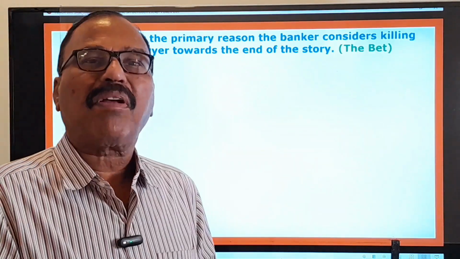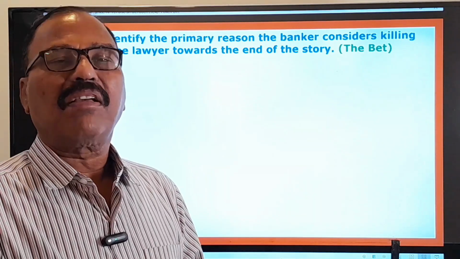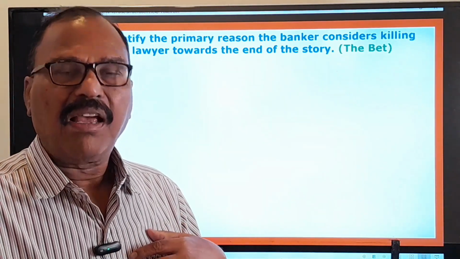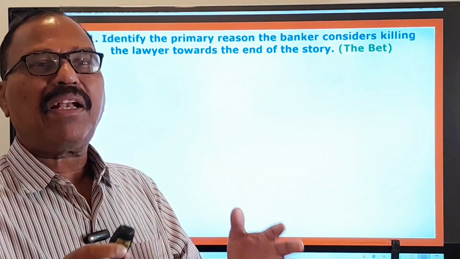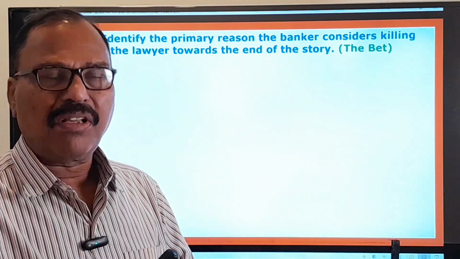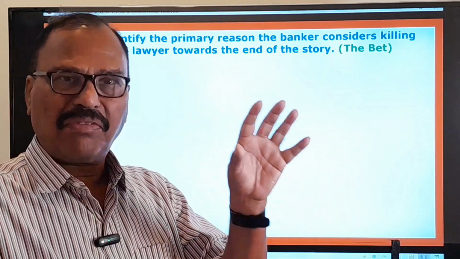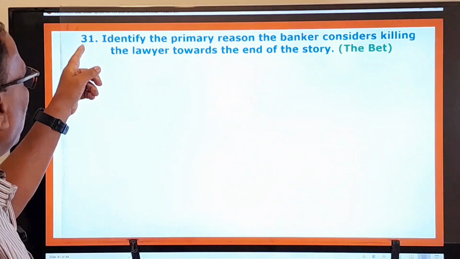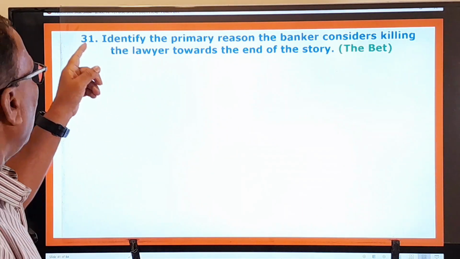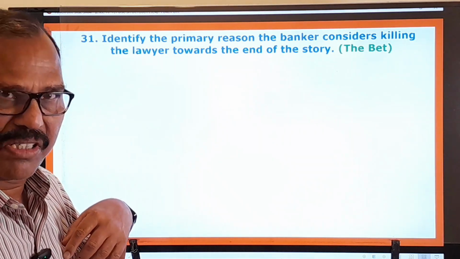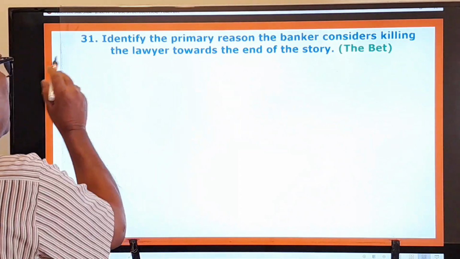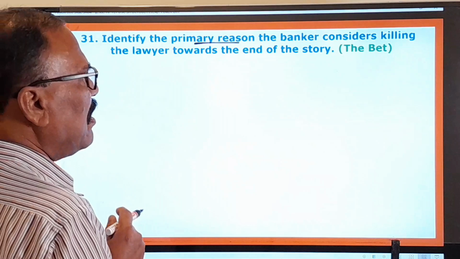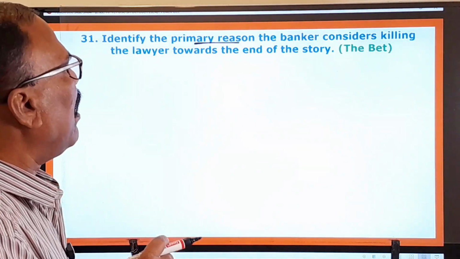In the question paper of AP TET School Assistant content and methodology, there are as many as 60 bits, and for my convenience I have made these questions into two parts. Questions 1 to 30 are in one video, and 31 to 60 in this second video, so the question number begins here from the 31st question onwards. And what is the 31st question? Identify the primary reason the banker considers killing the lawyer towards the end of the story.